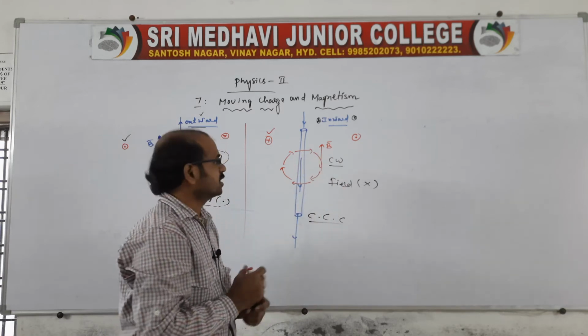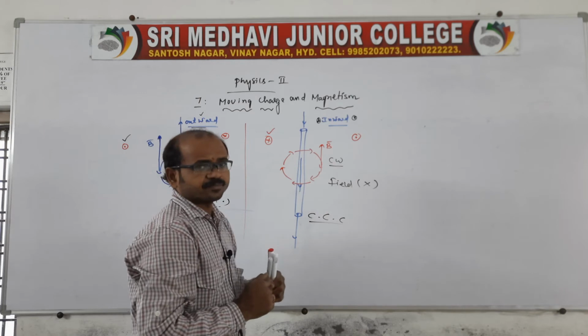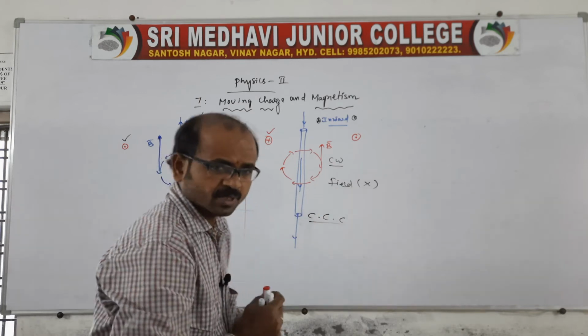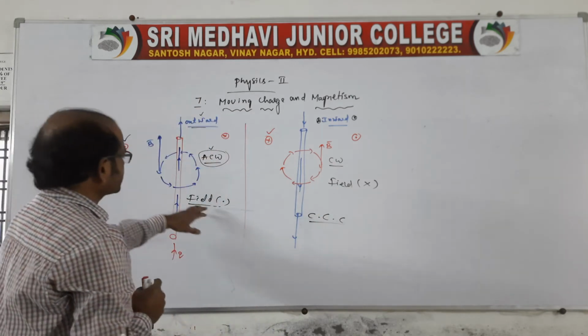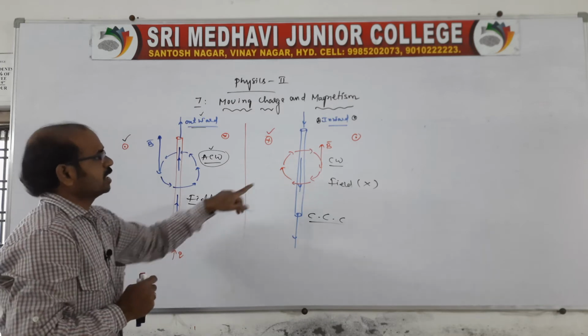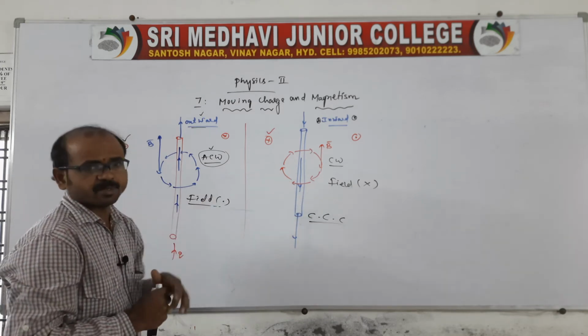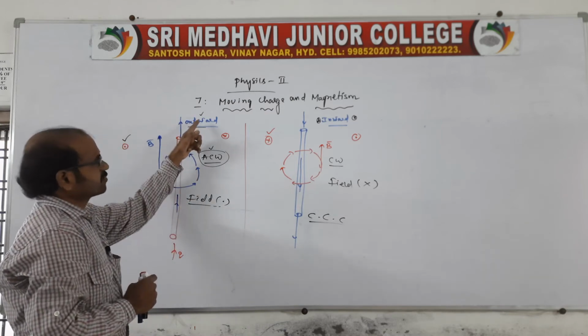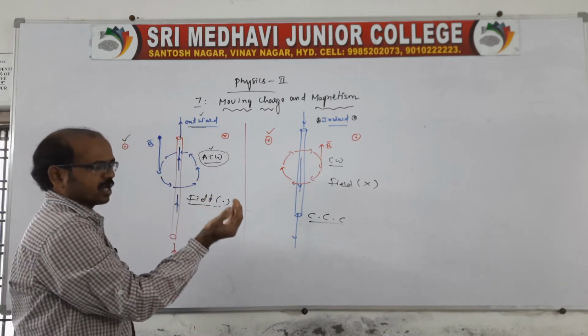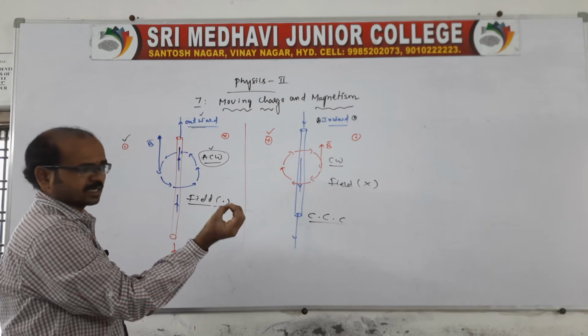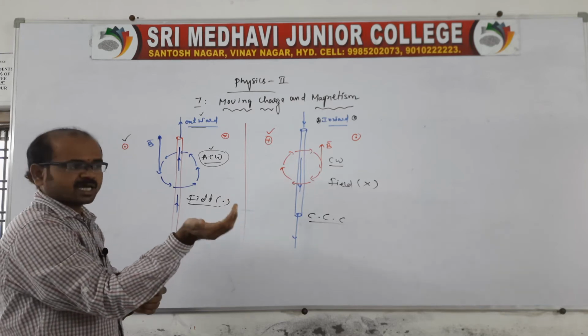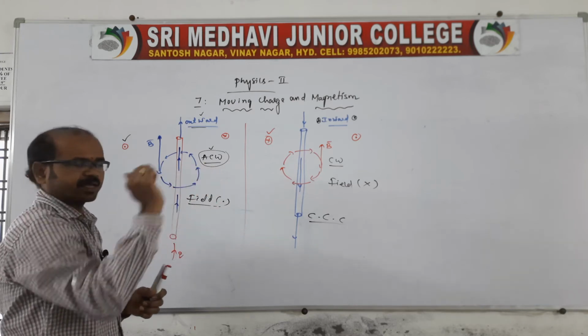The direction of current is inward, therefore we can say cross is one, and here it is outward, we can also call it out of the plane, and it is into the plane of the paper. The field will be into the plane of the paper. The field will be out of the plane of the paper. Outward, we can call outward. This indicates the curling fingers. We can say out, we can say in, like this.